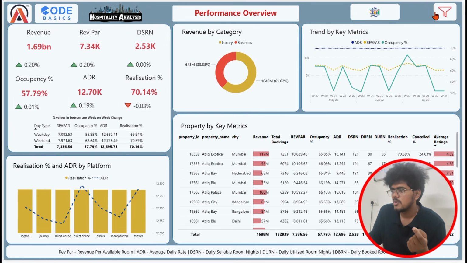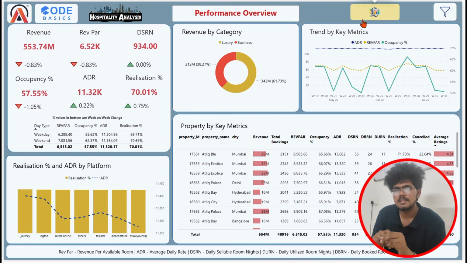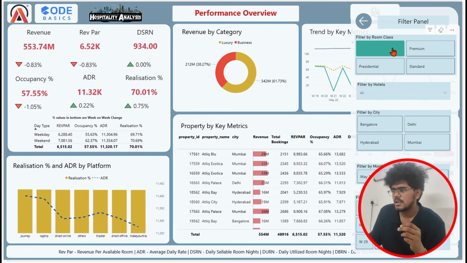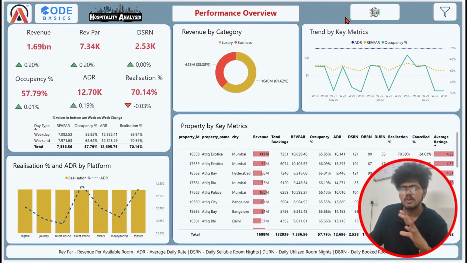And moreover, you can see this logo, which means the filter panel. If you apply any filter here, it will apply to this page, and it also carries this filter to the next visualization too. You can remove it by clicking this. And this is all about the performance overview.